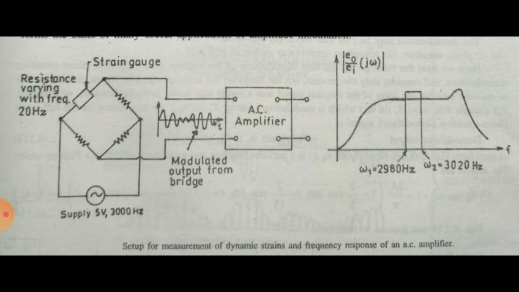So this range of frequencies can be easily handled by an AC amplifier and reproduced faithfully with a certain gain. This shifting of the information frequencies from one part of the frequency range to another forms the basis of many useful applications of amplitude modulation.